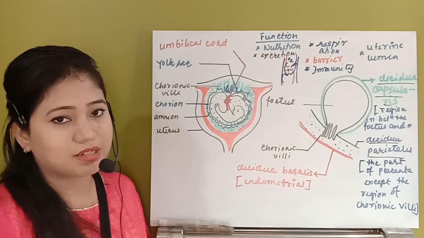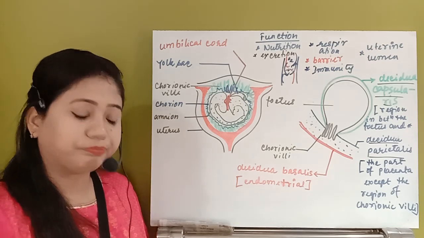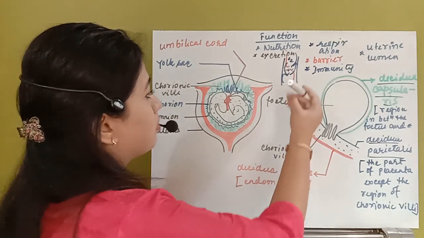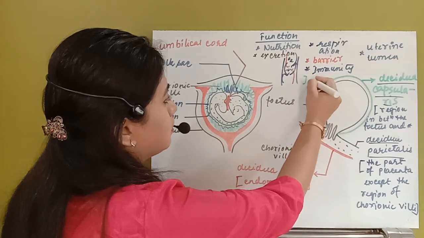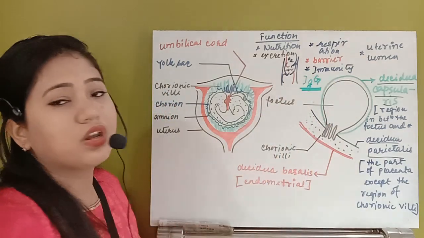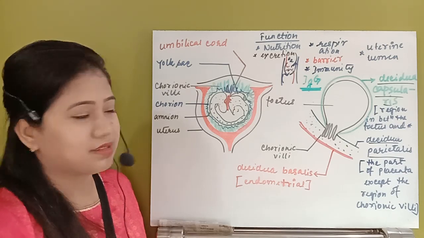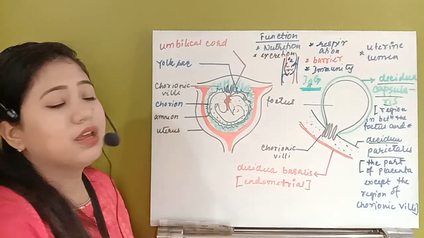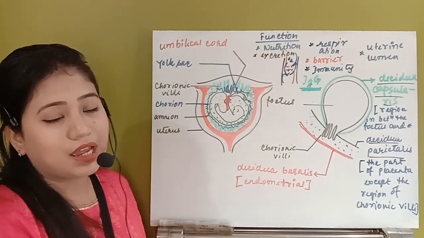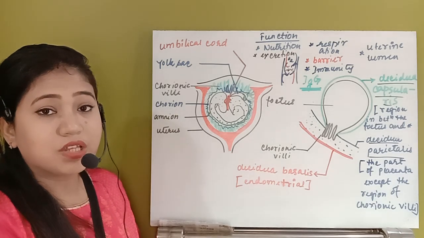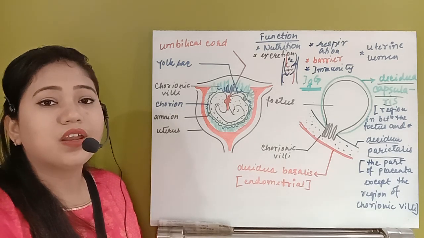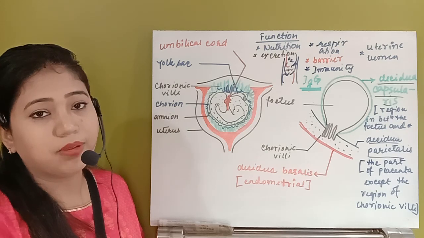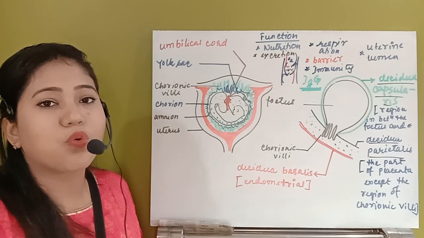is transplacental. Remember IgG, this is the smallest antibody which is transplacental. That means from the mother, the baby will get immunoglobulin G because of its smallest size, and whenever the baby is born, at that time the baby will suddenly get exposed to all the pathogens.